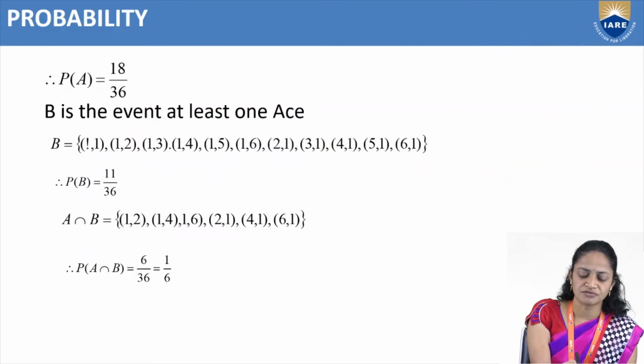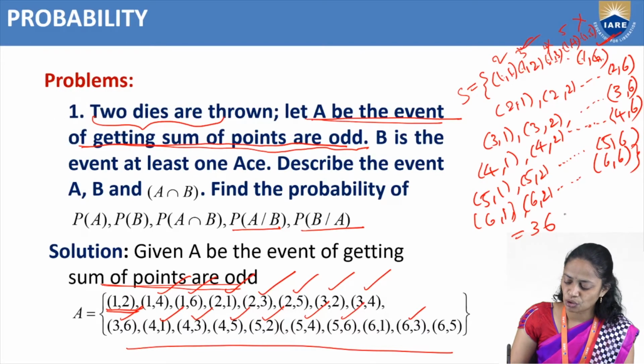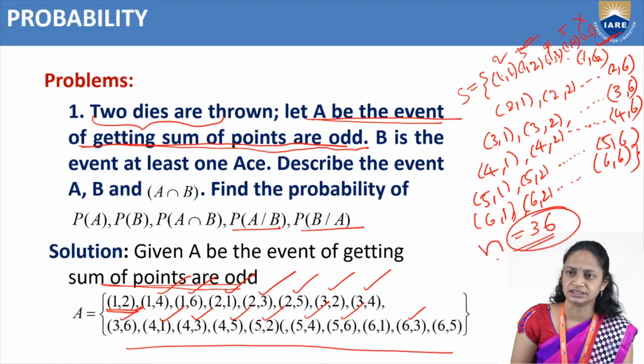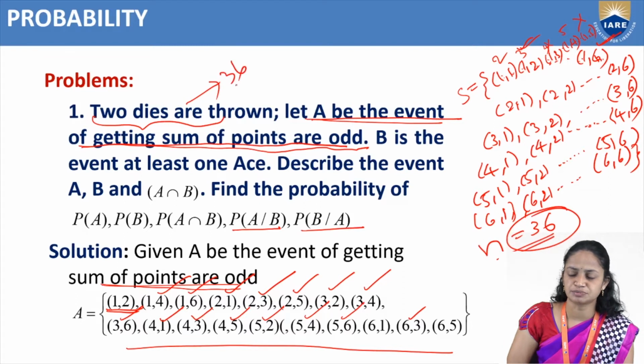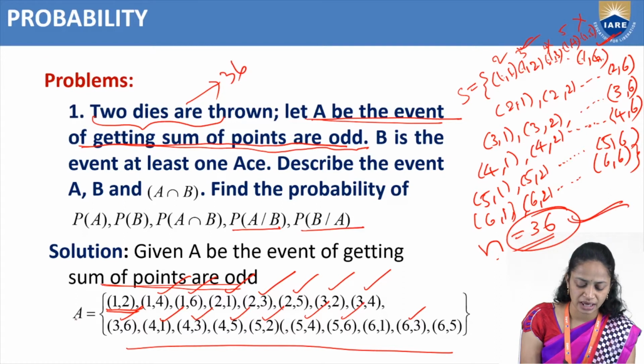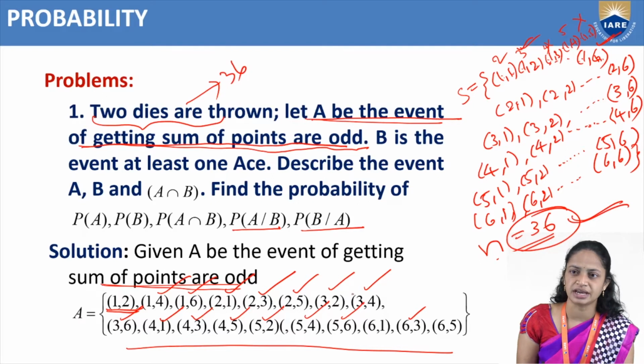Next, P of A equal to. So here the total number of events is n. n equal to how much? 36 total possibilities. If we throw 2 dice, we get 36 possibilities. So n equal to 36. So what about A? Here we have 1, 2, 3, 4, 5, 6, 7, 8, 9, 10, 11, 12, 13, 14, 15, 16, 17, 18.